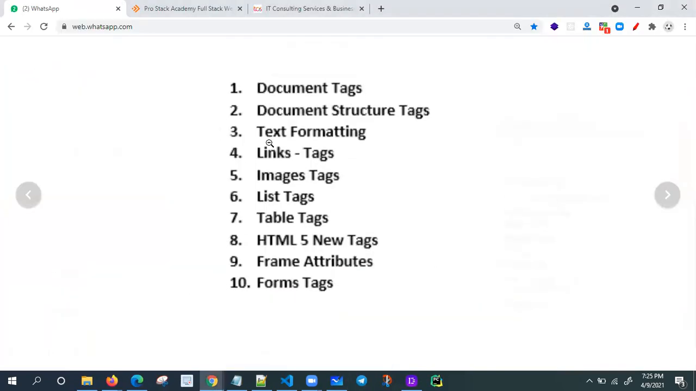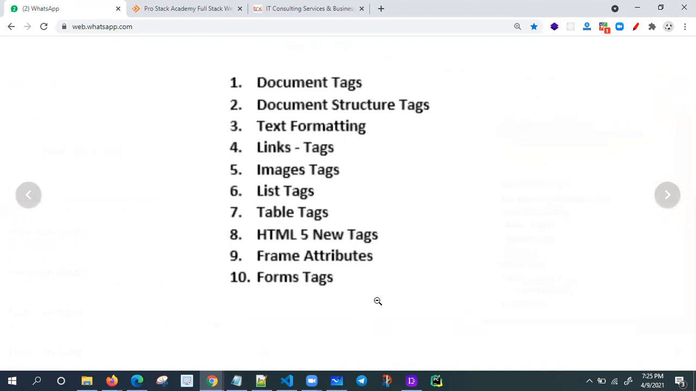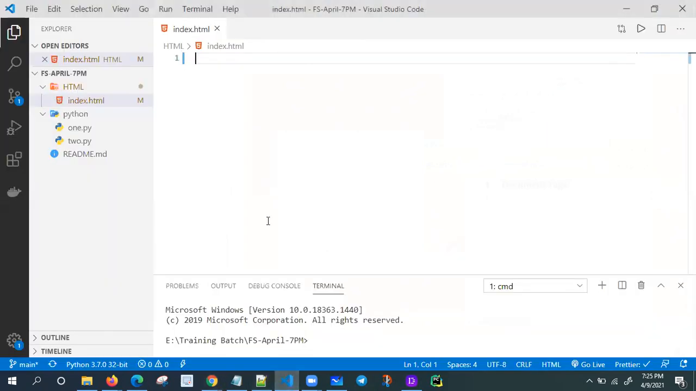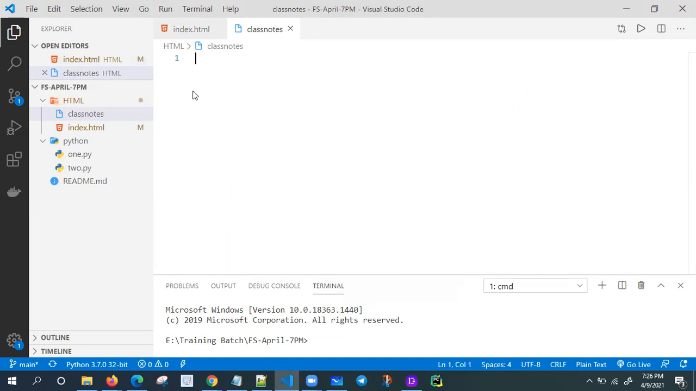I am going to categorize the tags into small groups. What are the document tags? What are the document structure tags? Text formatting tags, link tags, image tags, list tags, table tags, HTML5 new tags, frame tags, form tags. Using this, I'm going to collect some tag names, and I'm going to create class notes.